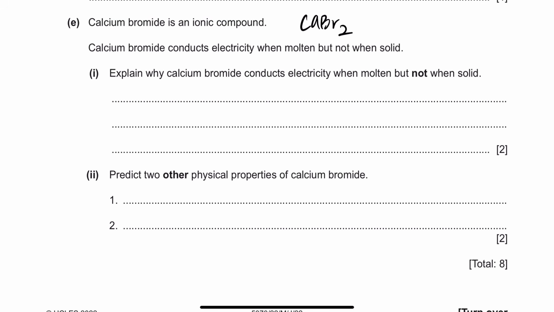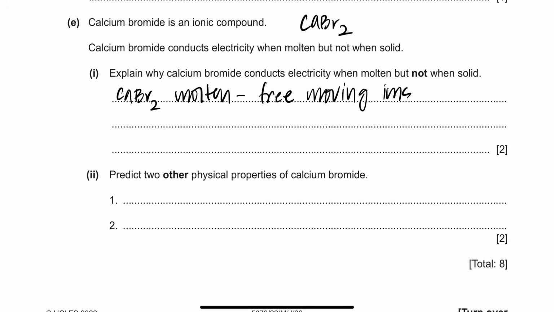Calcium bromide conducts electricity when molten but not when solid. Explain why. So we've done this. It's an ionic compound, and ionic compounds conduct, so calcium bromide conducts electricity when molten. Why? Because it has free moving ions, right? But you realize this is for 2 marks, so just by writing this you'll get 1 mark.